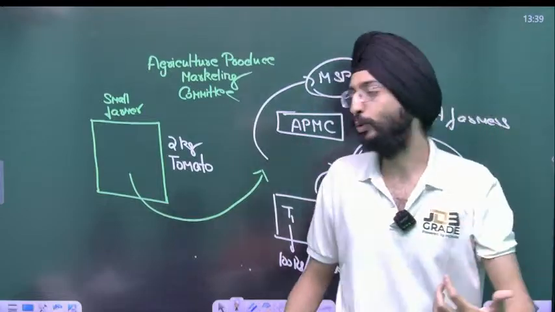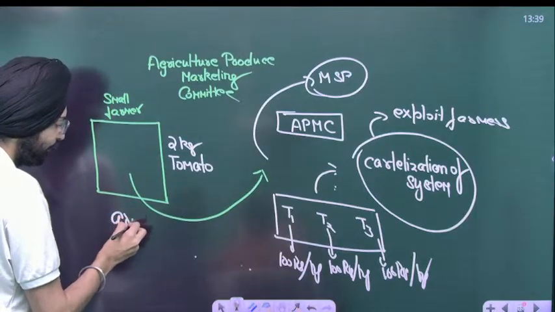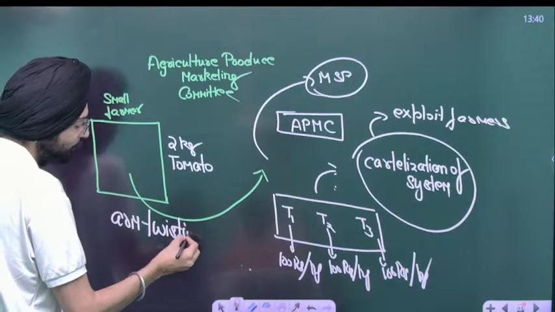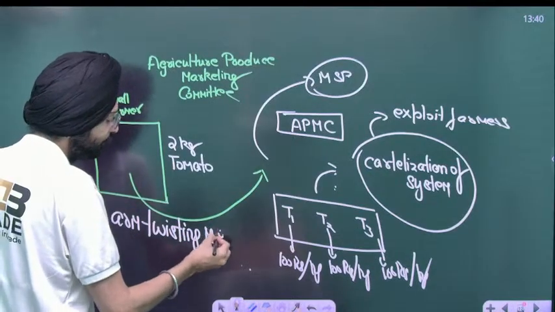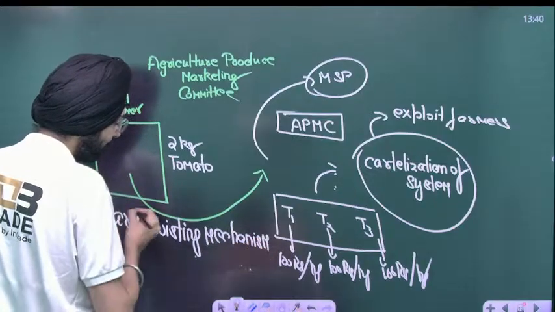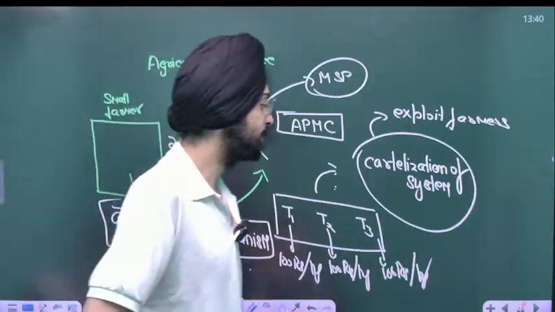It's nothing but an arm-twisting mechanism.